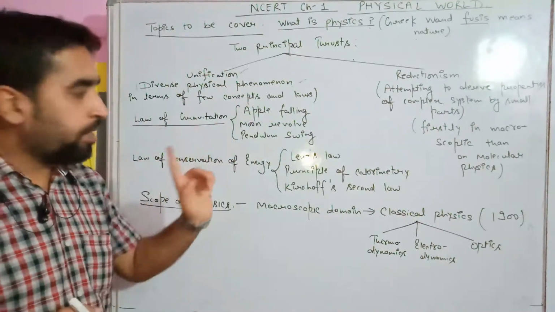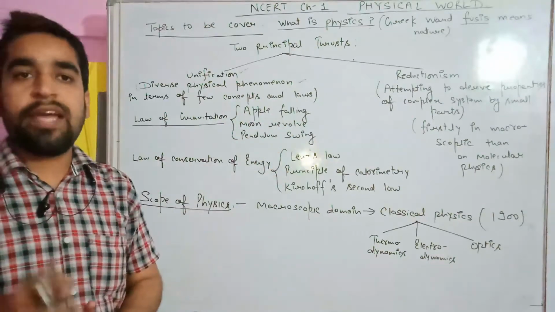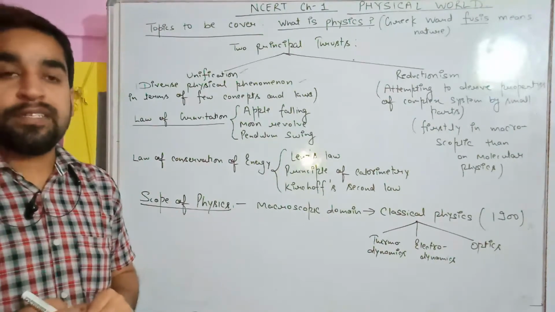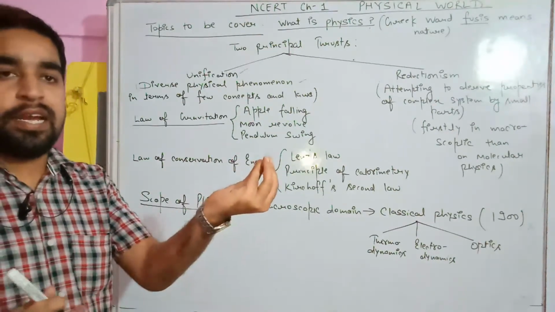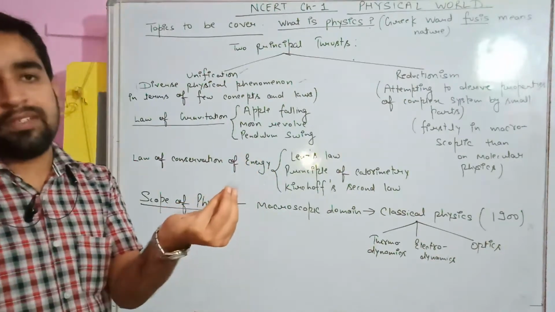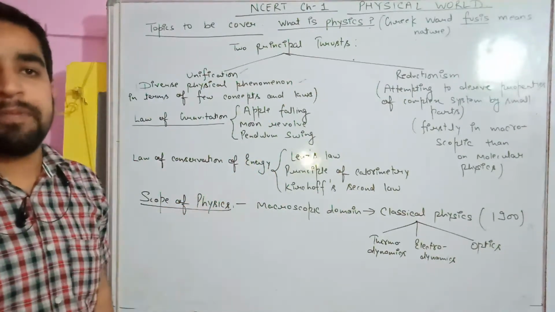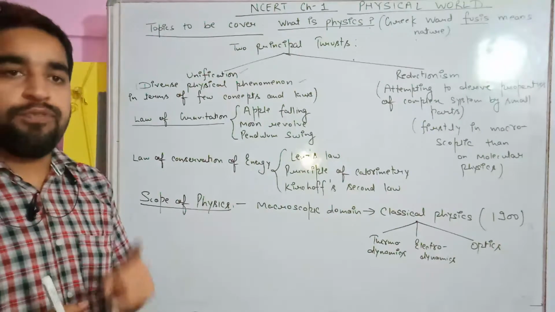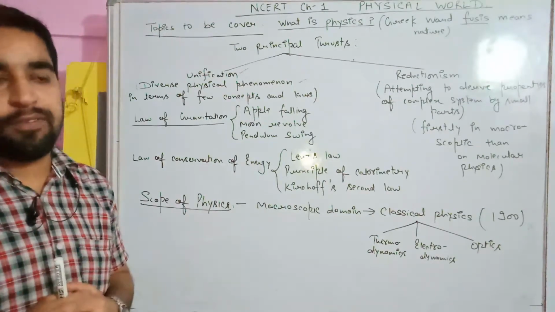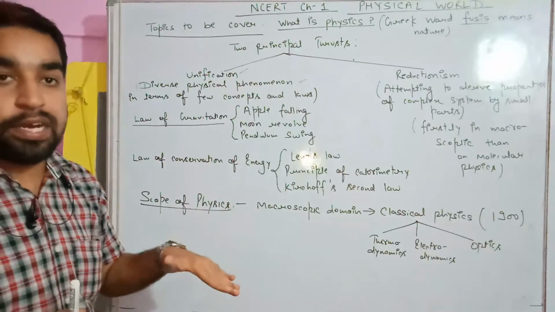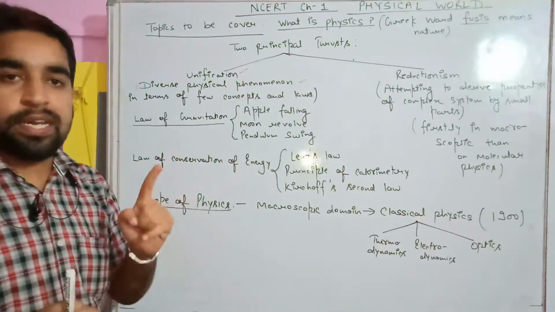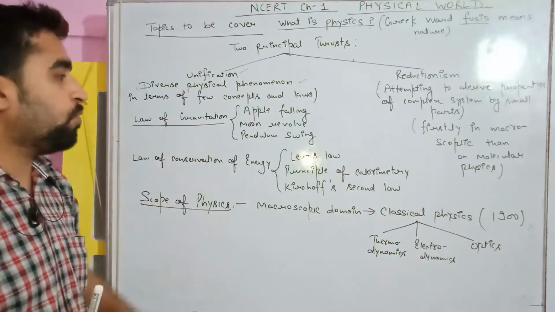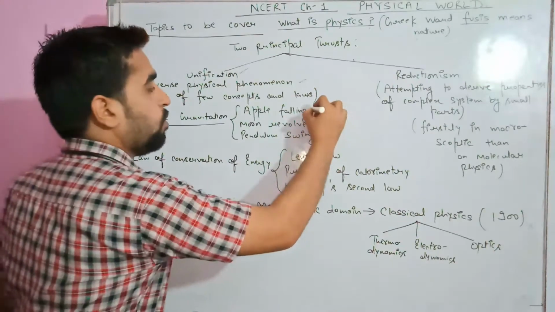So it explains apple falling. It explains moon revolving. Why does a satellite revolve? The reason is the law of gravitation. How? Because we already know, suppose there is a mass and along it one mass is revolving. For revolving, it requires centripetal force. For moving in a circular orbit, any object requires centripetal force. Then from where is that satellite getting the centripetal force? From where is the moon revolving around the earth? The answer is that the gravitational force between the earth and the moon is providing the centripetal force. So moon revolving can be explained by using the law of gravitation.